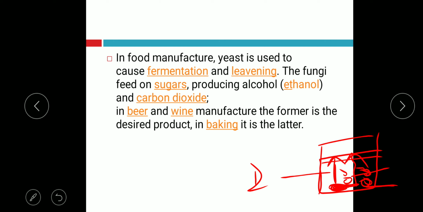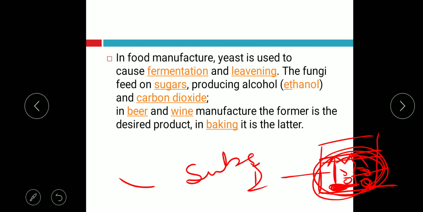These fungi feed on sugar. This is how carbon dioxide is useful for the baking industry and ethyl alcohol is useful for the wine and beverage industry. The fermentation occurs on sugar molecules. The substrate for fermentation is sugar molecules or glucose.